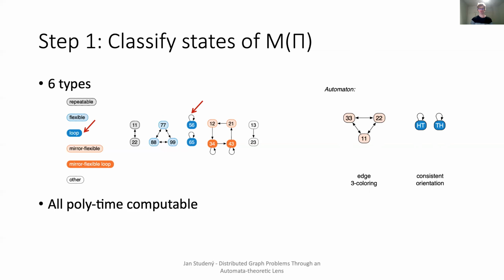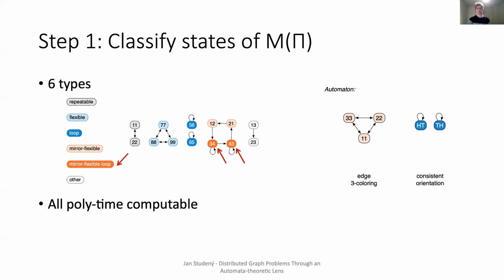For the next 2 types, we need a definition of a mirror. Mirror of a state is just a state with flipped label pairs. For example, a mirror of state 1,2 is 2,1. Now, for the types, a mirror flexible state strengthens the flexible state to moreover reach its mirror in exactly k steps. And the mirror flexible loop just combines the loop and mirror flexible type together.